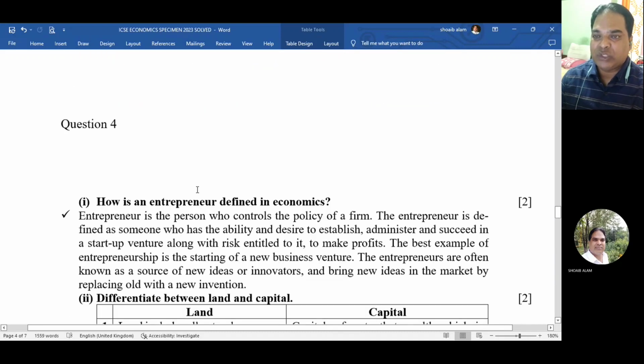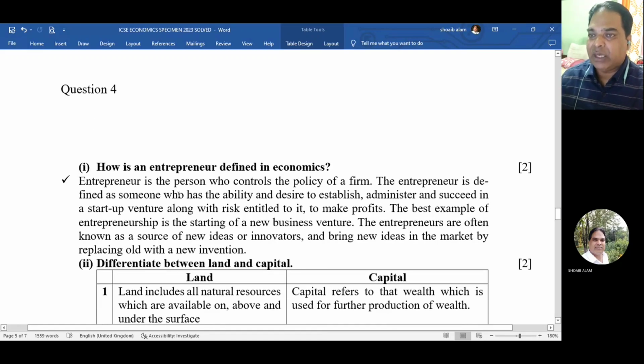Okay, so question number 4. How is the entrepreneur defined in economics? So entrepreneur is the person who controls the policy of a firm.